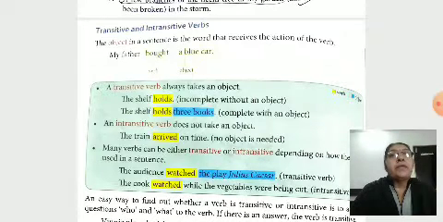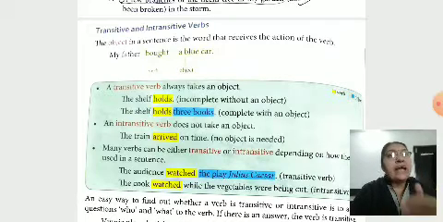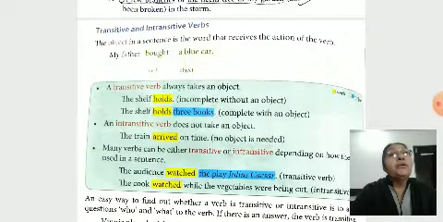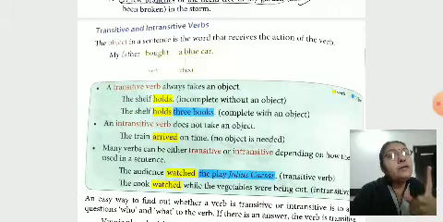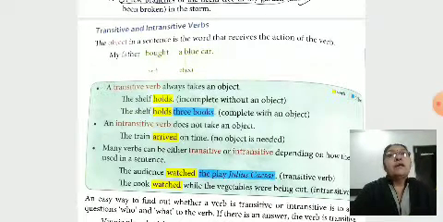Keep in mind, the object in a sentence is the word that receives the action of the verb. Verbs that need an object are called transitive. My father bought a blue car. My father bought, but what? A blue car. So it's a transitive verb. We understand more from this illustration.